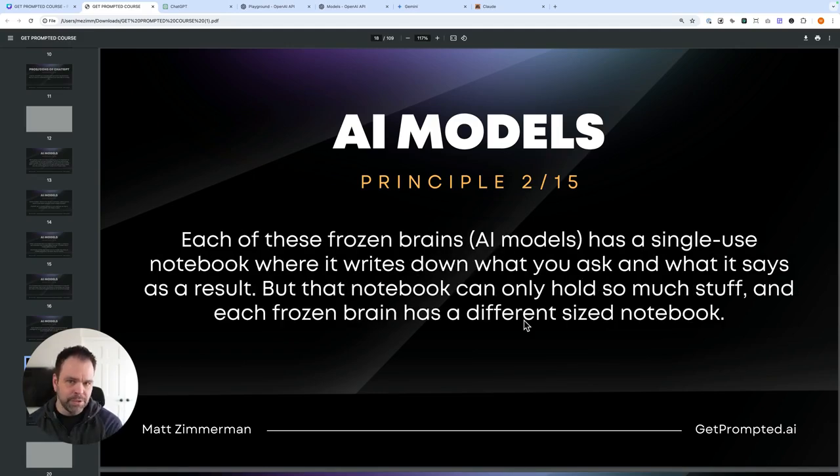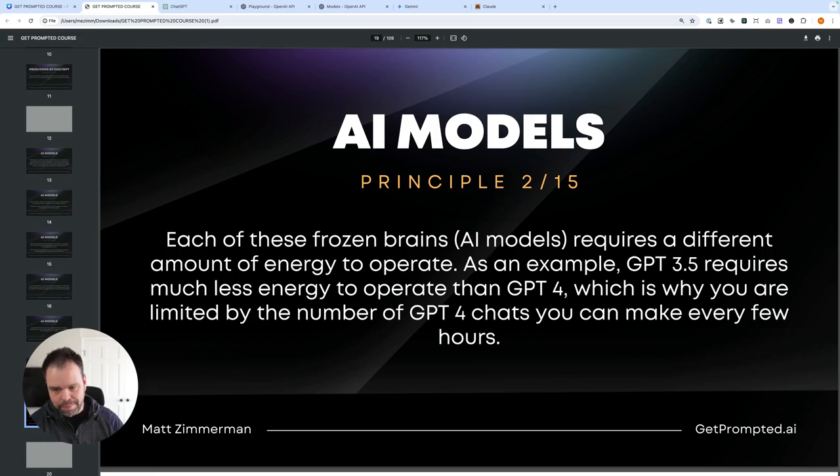So it's almost like a single use notebook. It can write stuff down in the notebook and then write its answer in the notebook. But then when it's done, it crumples that piece of paper up and gets a blank page and starts again, starts with that fresh chat. And then finally, we mentioned how there's a limited number of chats that you can make with GPT-4 just because it's more expensive to run because the brain is bigger.